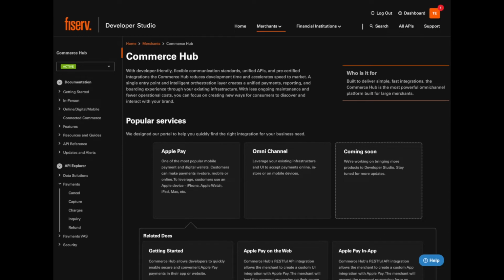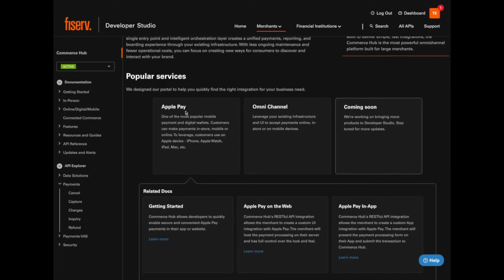Sticking with the Commerce Hub example, let's navigate to the Commerce Hub product page. From here, we can view a high-level overview of the product, as well as check out some highlighted services that it offers. Cool, Apple Pay is supported.